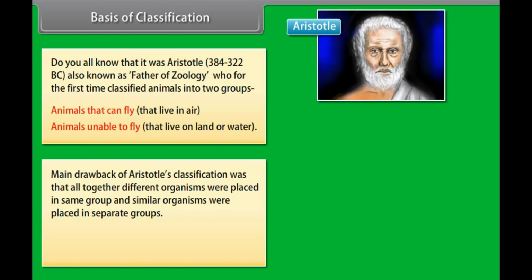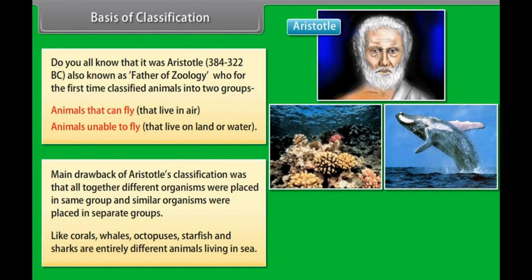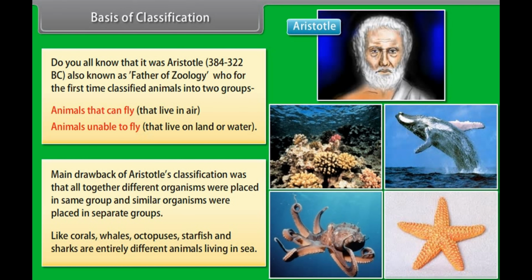The main drawback of Aristotle's classification was that altogether different organisms were placed in the same group and similar organisms were placed in separate groups. Like corals, whales, octopuses, starfish, and sharks are entirely different animals living in the sea.